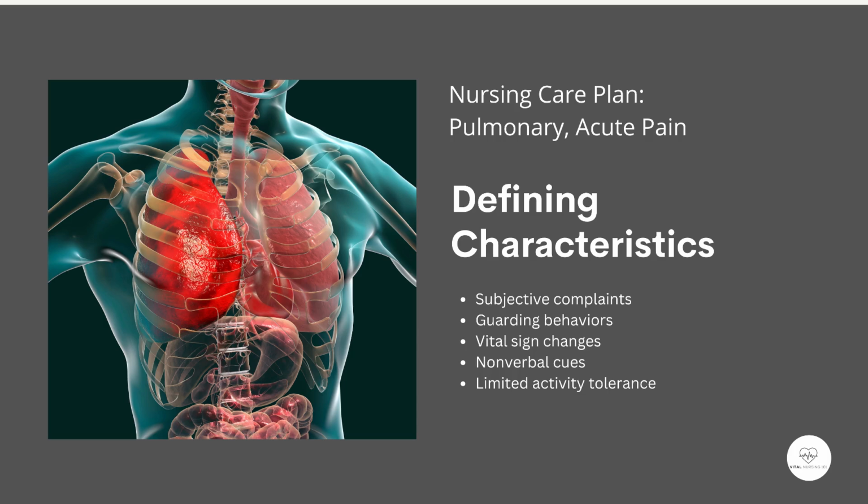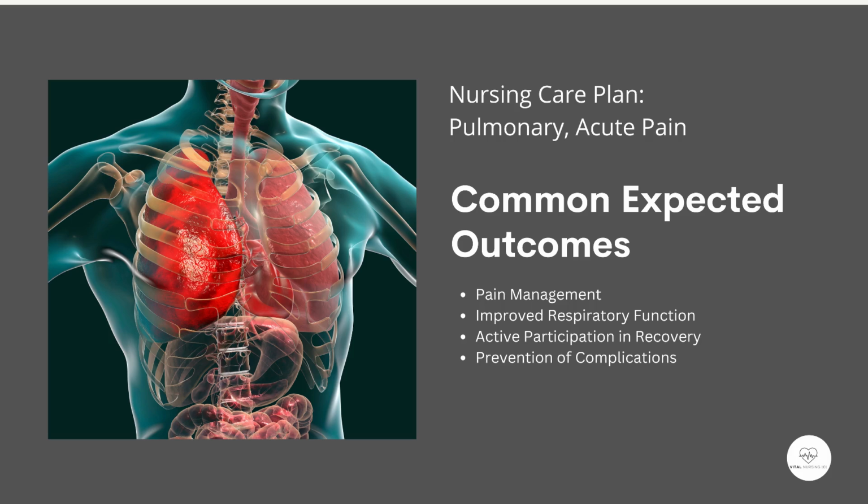Understanding these factors and characteristics will guide our approach to managing the patient effectively. Expected outcomes. When developing a care plan, it's critical to set measurable and achievable outcomes. For a patient with acute pain, these outcomes may include pain management. The patient will report a pain level of 3 out of 10 or less within 24 hours using a standard pain scale. Improved respiratory function.